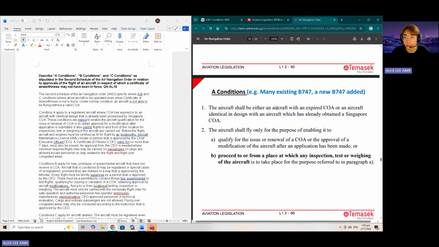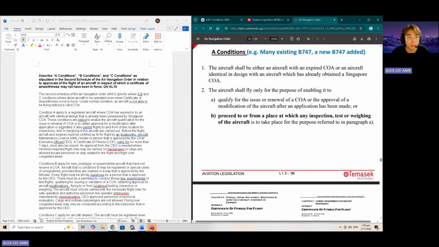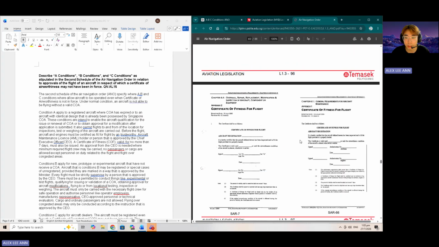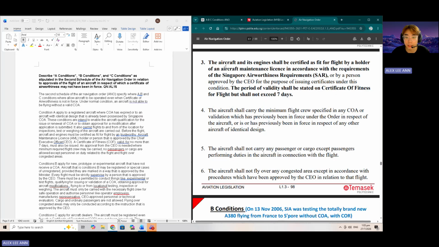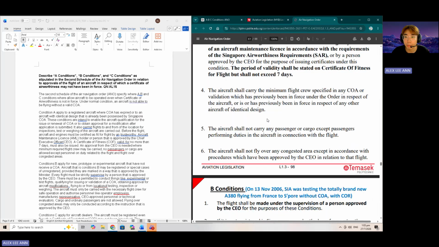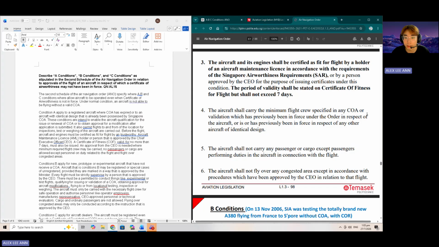The aircraft shall be either one with an expired COA or an aircraft that is identical in design. So all of the condition A that I found and referenced is just this condition A, where the Singapore aircraft's engine shall be certified by a holder of an aircraft maintenance requirement of SAR. And then the minimum flight crew. It is not only explaining what the condition is supposed to be, but also what can be carried out in condition A.